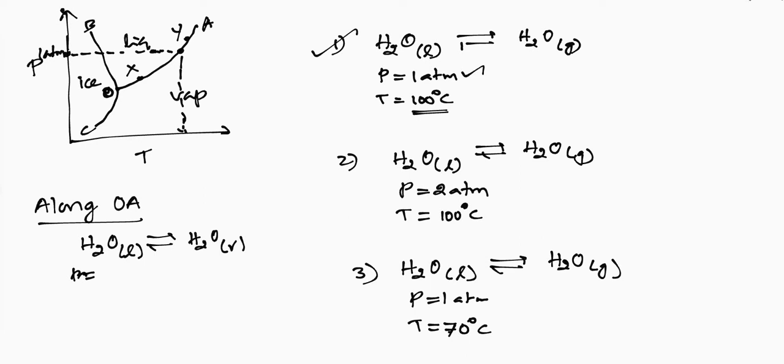At 1 atmosphere pressure and 100 degrees Celsius, this is what we call the normal boiling point. At the normal boiling point, liquid water and water vapor will be in equilibrium.